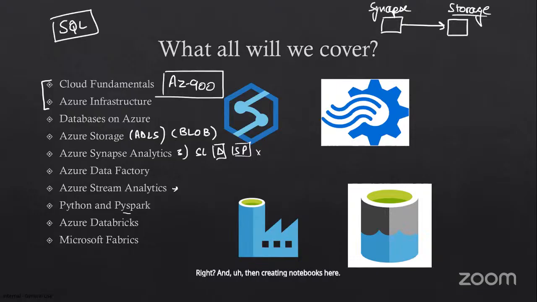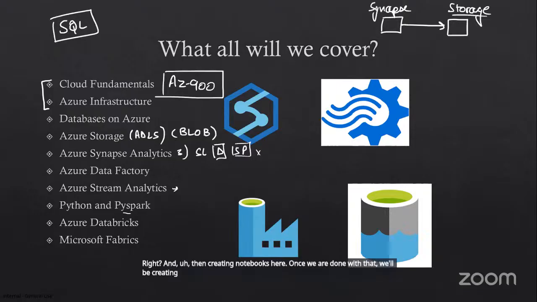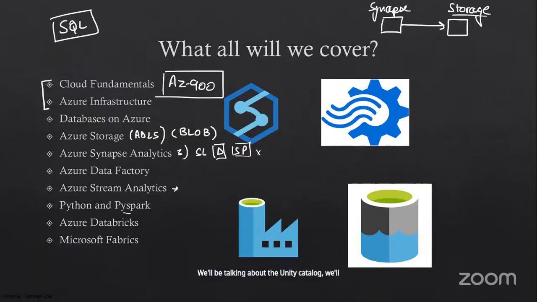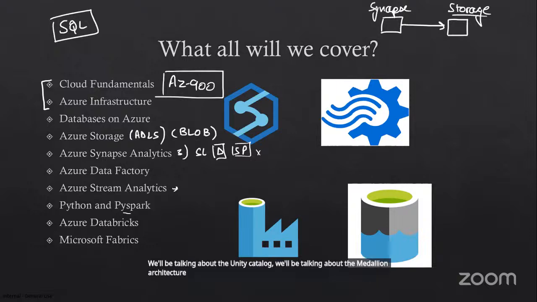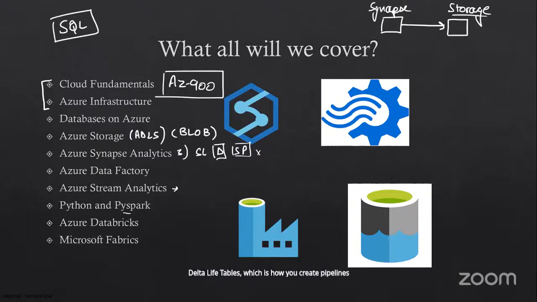Once we are done with that, we'll be creating data frames, we'll be creating tables, we'll be using Hive Metastore, we'll be talking about the Unity catalog, the medallion architecture, and the Lakehouse architecture. Then we'll see Databricks jobs and Delta Live tables, which is how you create pipelines in Databricks. All of that we'll cover. Source control with Databricks also we will cover.